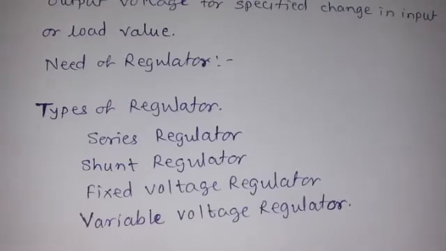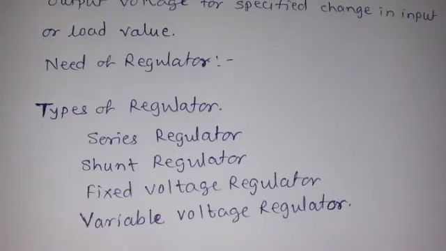If you think about the characteristics of the Zener diode, it is generally used in the reverse bias condition, where the output voltage of the Zener diode is constant. When breakdown occurs, the output voltage remains constant for the specified range.